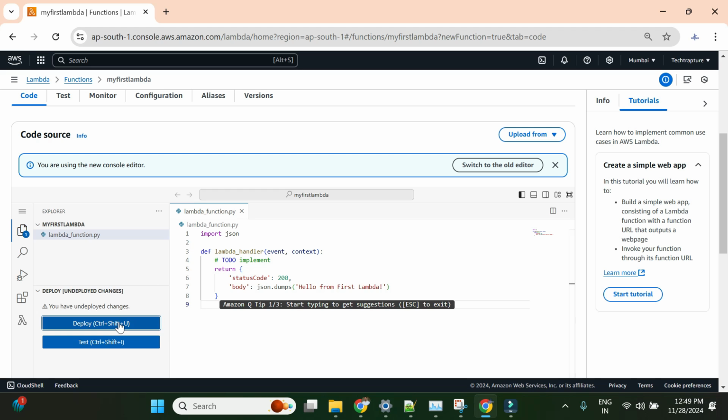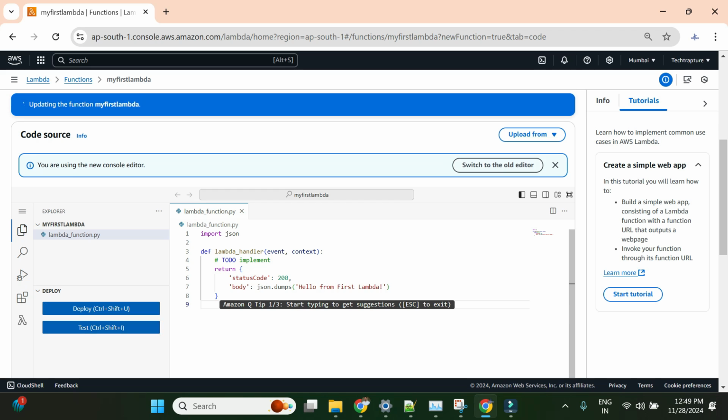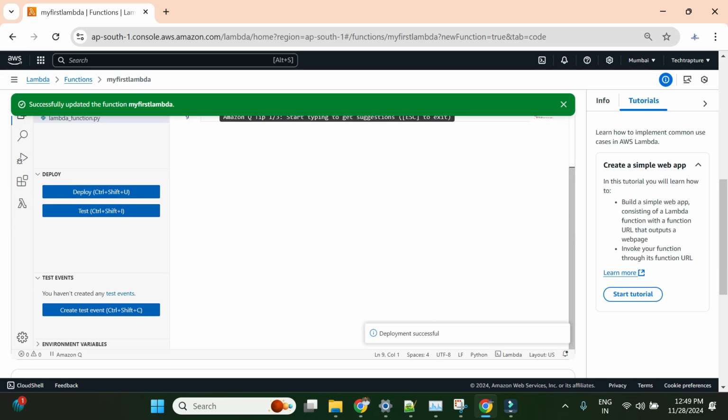Okay, so if I click on deploy, it is showing updating, successfully updated the function, and at the bottom also it will show deployment successful. So this message should be somewhere above, so you will see the deployment is in progress.